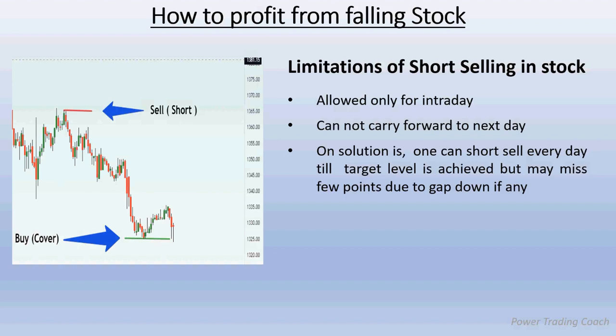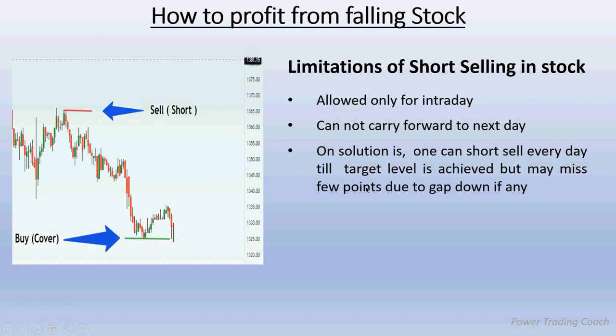So what is the solution in that case? One solution is you can short sell every day. So the first day you sold the stock in short selling mode, and from 1365 it came to, let's say, 1355. Since it has not reached your target, you still want to continue, but you cannot continue intraday. So you have to close the position with profit or loss. Then next day you can again short till the target is reached.